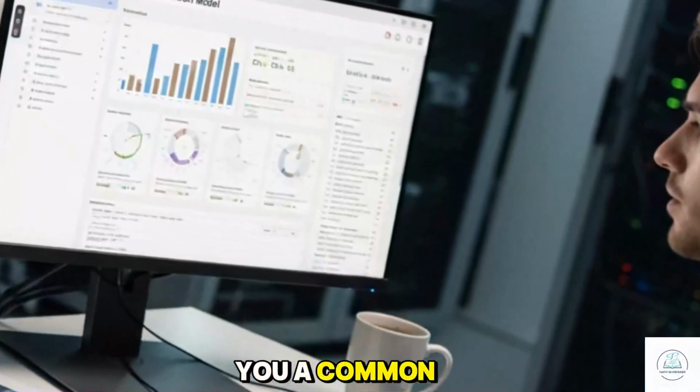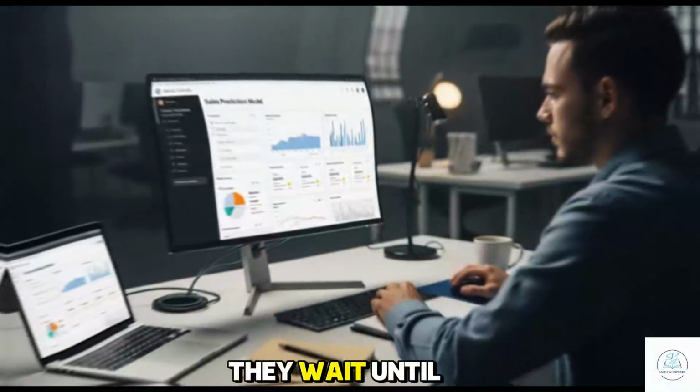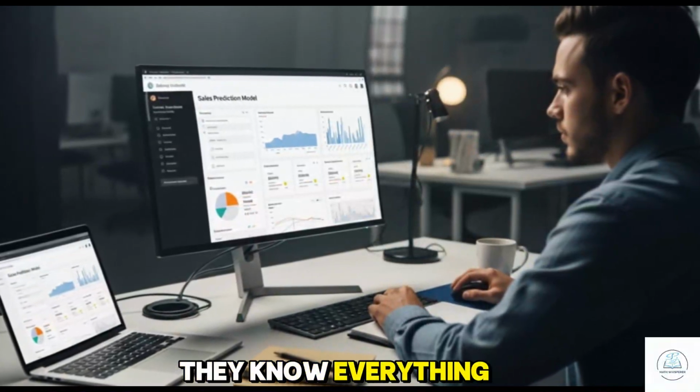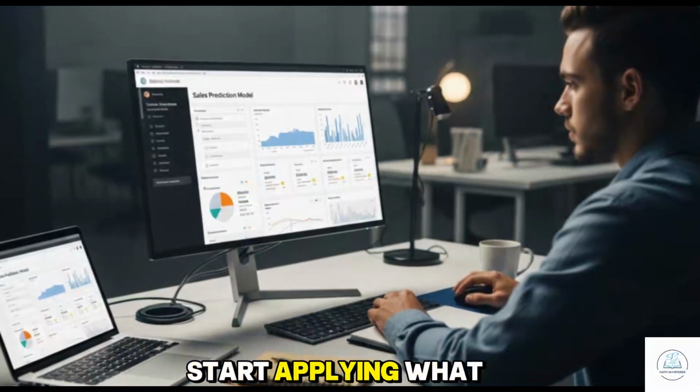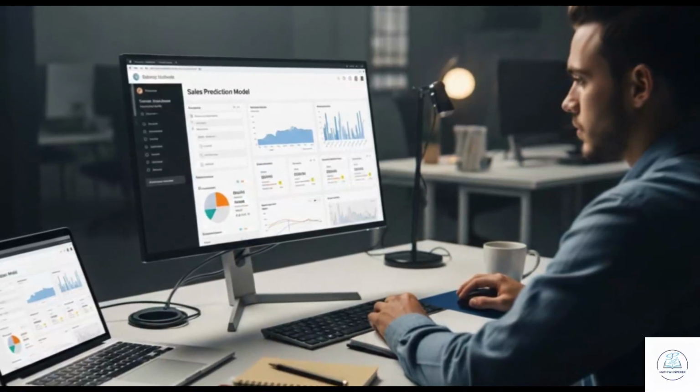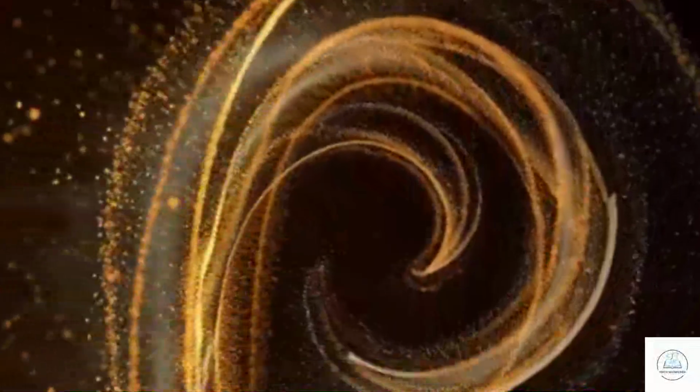Now let me tell you a common mistake mathematicians make. They stay too theoretical. They wait until they know everything. Do not wait. Start applying what you already know. Industry rewards practical problem solvers, not perfect students.